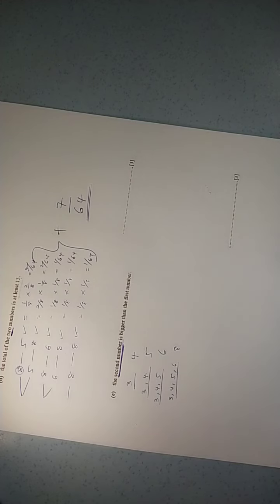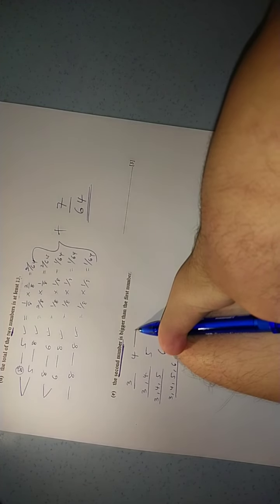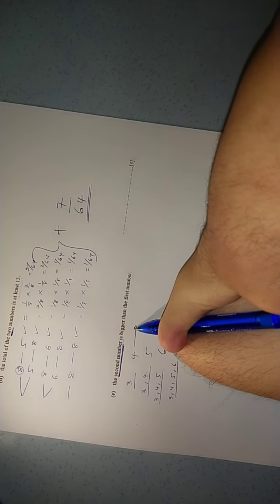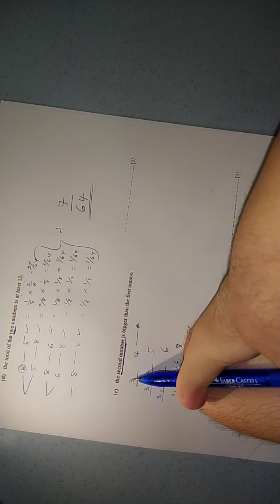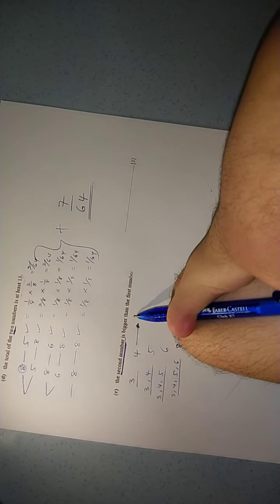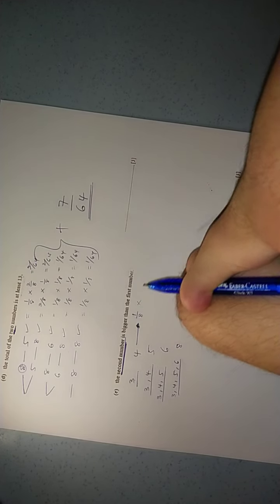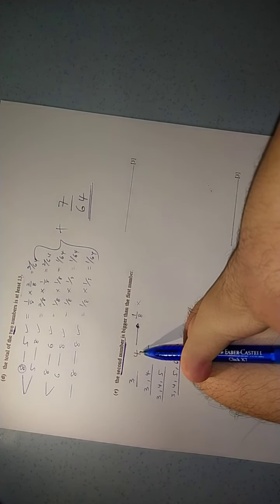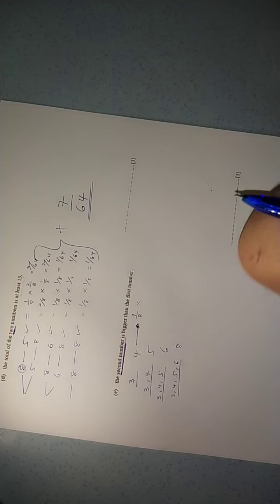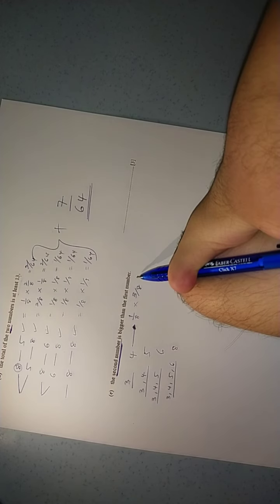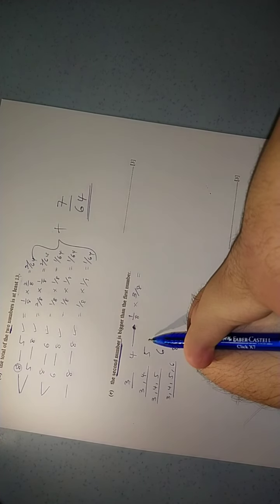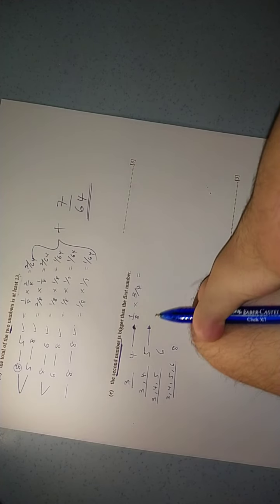Now the calculation. When you want to start the calculation, refer to the spinner. Let's start with this one first. For this one, the first attempt you got number 3. So how many number 3 are there? Only 1. So 1 out of 8, multiplied by the second attempt, number 4. There are how many number 4? There are 3 number 4. So 3 over 8. So this is 3 over 64.